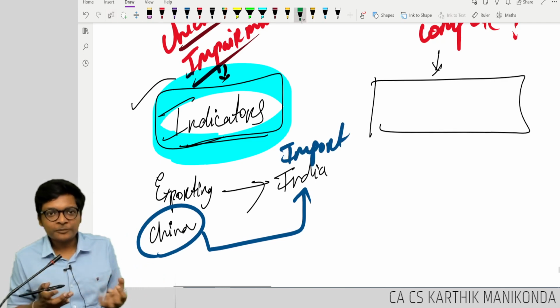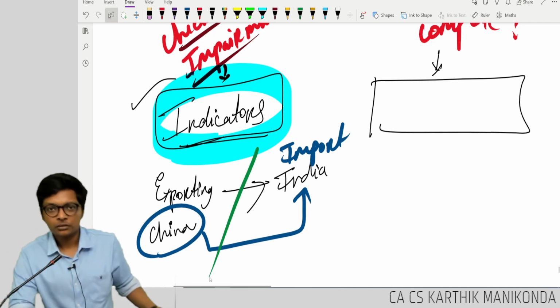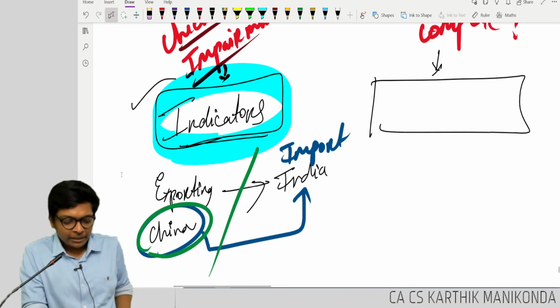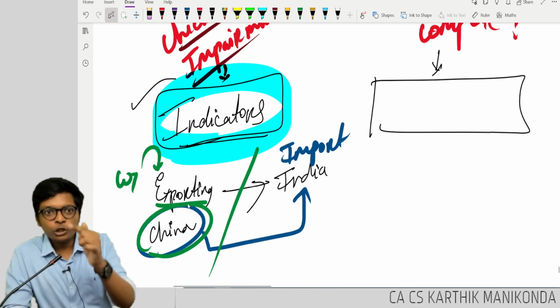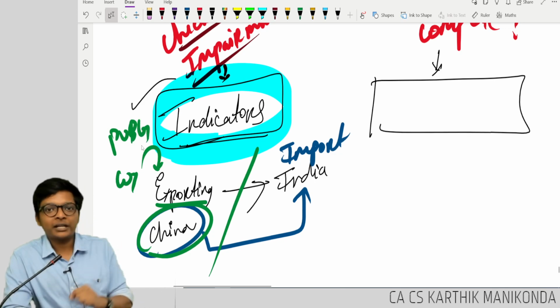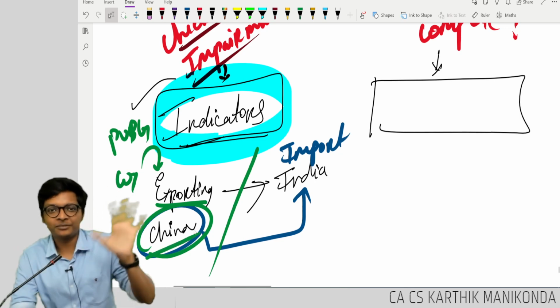Suddenly, if a war comes between India and China, then this export and import will be banned. That means the asset for the company in China which is used for exporting goods, its value has dropped. For example, PUBG is a game which is software, correct? Which is made by whom, guys? Some Chinese company, not the government. The China government didn't make PUBG.